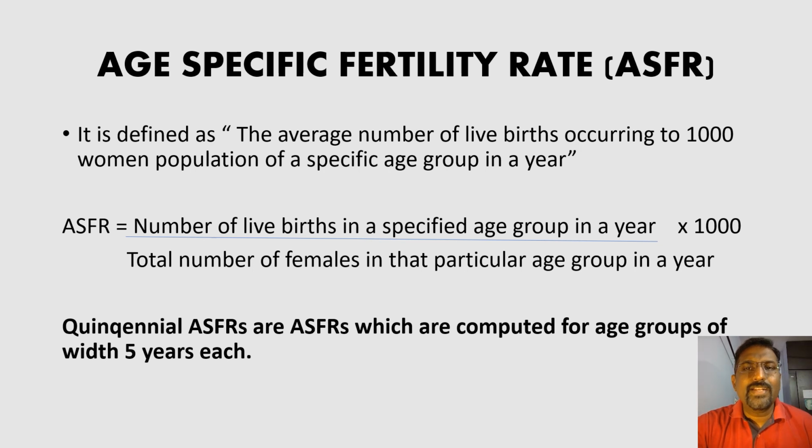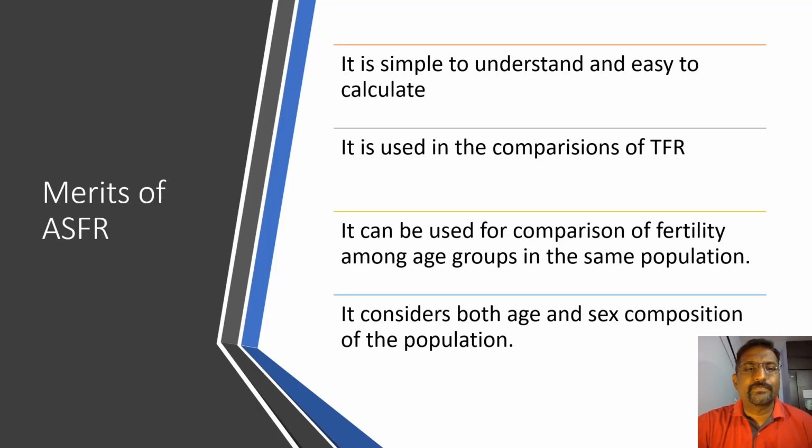Now let's learn the merits of ASFR. It is simple to understand and easy to calculate. First, it is used in the comparisons of TFR; to calculate TFR, we use this ASFR. It can be used for comparison of fertility among age groups in the same population.